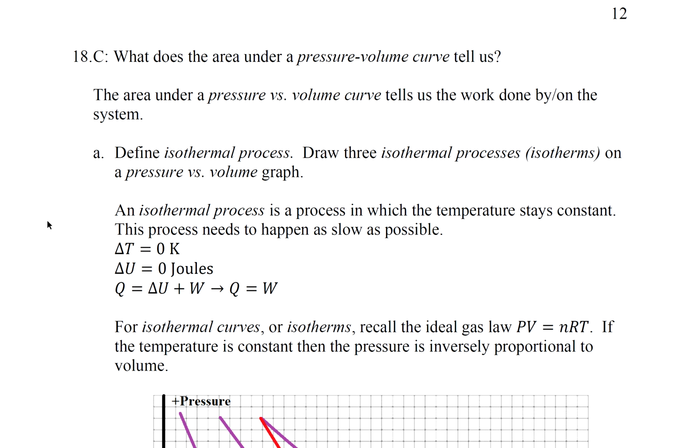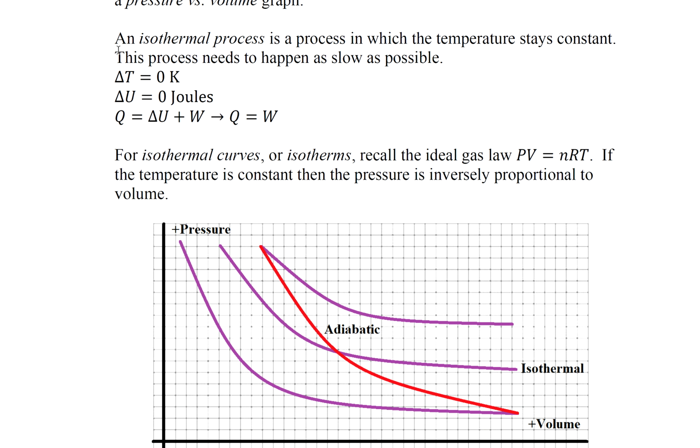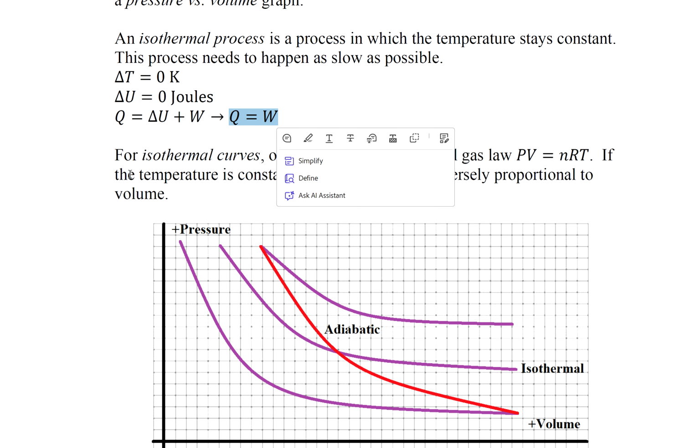Part A, define isothermal process. Draw 3 isothermal processes or isotherms on a pressure versus volume graph. An isothermal process is a process in which the temperature stays constant. This process needs to happen as slow as possible. So if delta T is 0, then delta U is 0. So Q equals W.